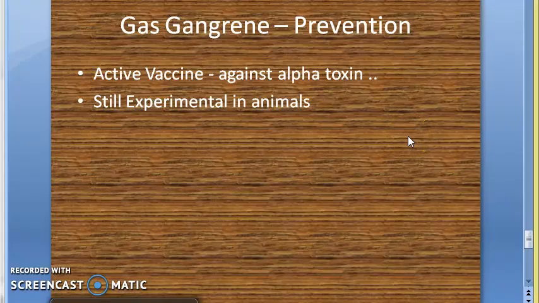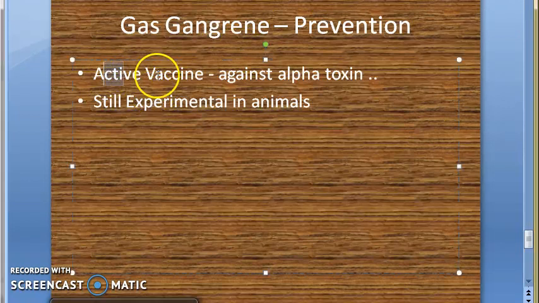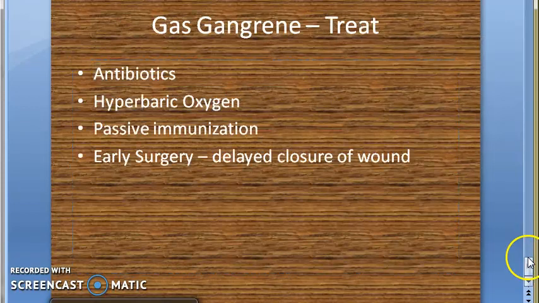If they ask you prophylaxis of gas gangrene, please write prevention and treatment, okay, because there's not much to write here in prevention. Prevention, there is an active vaccine, still in the discovery stage against the alpha toxin, still in experimental stage in animals, okay. Then coming to treatment, if a person you think is infected, then you can give antibiotics after checking the susceptibility.